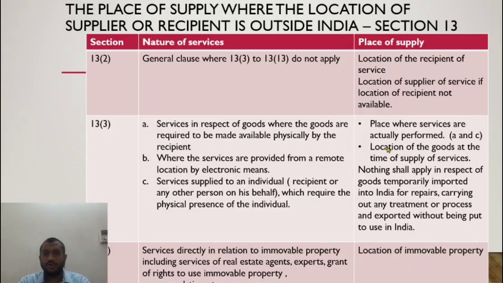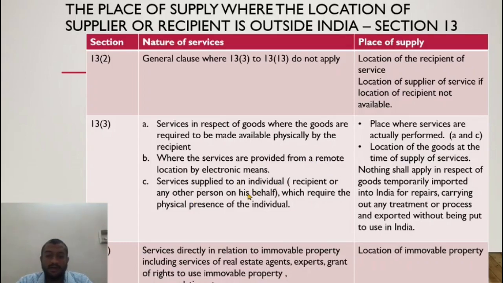In this case also, where services are being provided from a remote location, the location of the goods at the time of supply of service matters. The drawings are something that could be called goods, but the service is being provided from a remote location, online. I could be in any place. So in this case, the location of the goods at the time of supply of service is India.